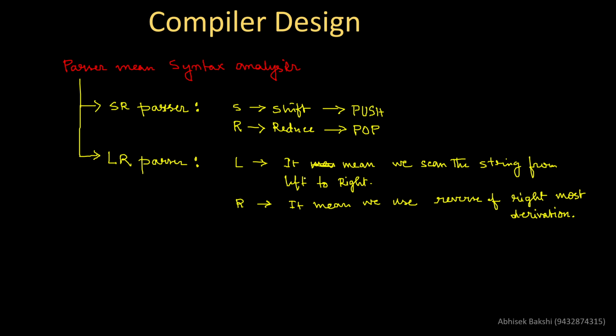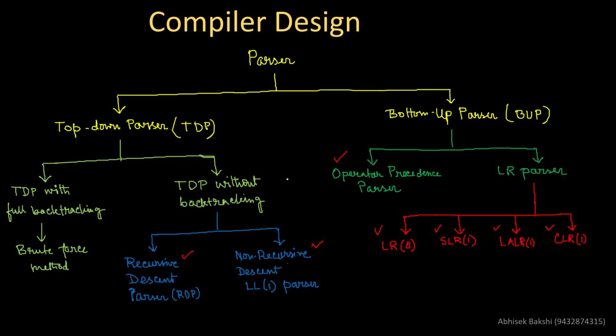Now see, in top-down parser without backtracking, the grammar should not have any left recursion, remember. I mean, in the case of recursive descent parser and in the case of LL1 parser, the criterion is that there should not be any left recursion.